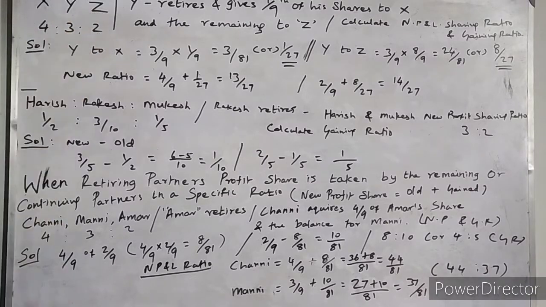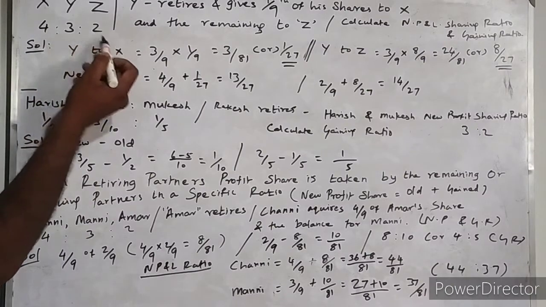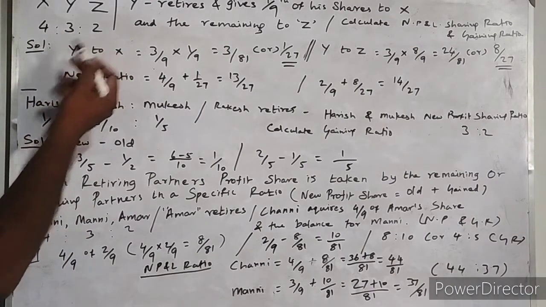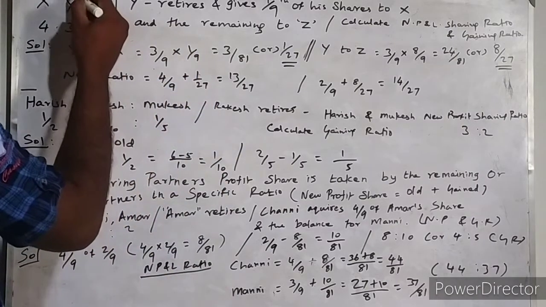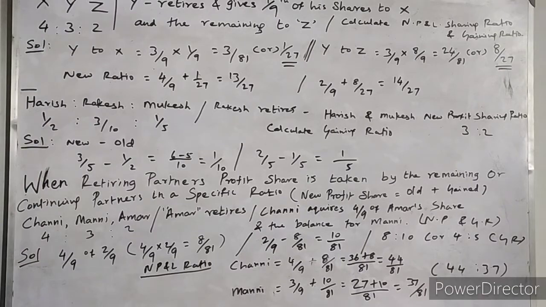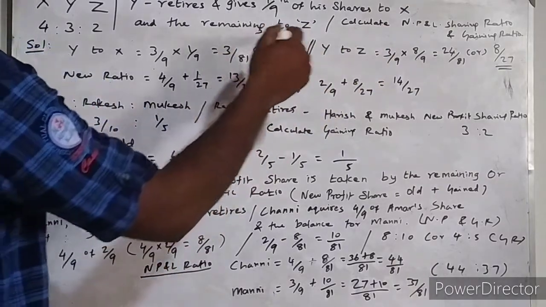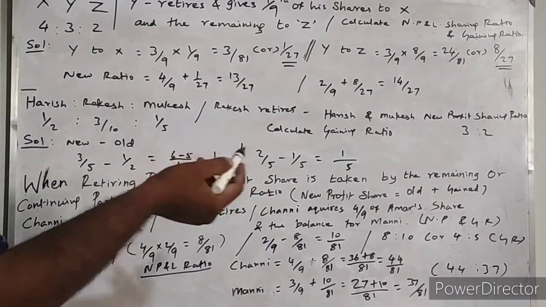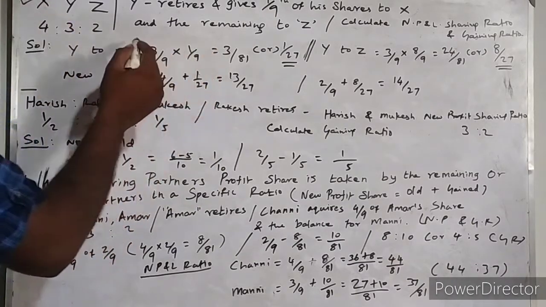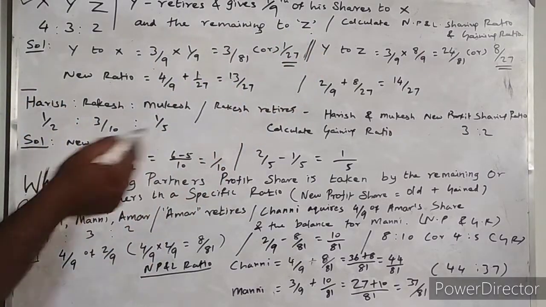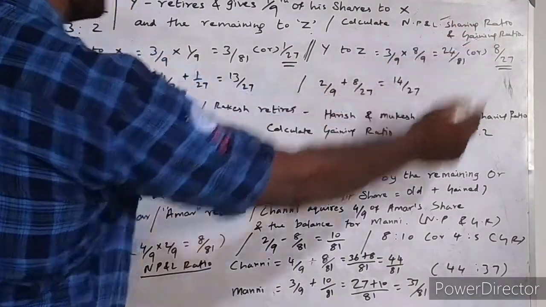X, Y and Z are partners in the firm. They are sharing profit and losses in the ratio of 4:3:2, that is 4 by 9, 3 by 9, 2 by 9. It is their existing profit and loss sharing ratio. Y retires. Y is the outgoing partner and 1 by 9th of Y's share goes to X. Isn't it? And the remaining share goes to partner Z. They are asking us to calculate the new profit and loss sharing ratio and gaining ratio.